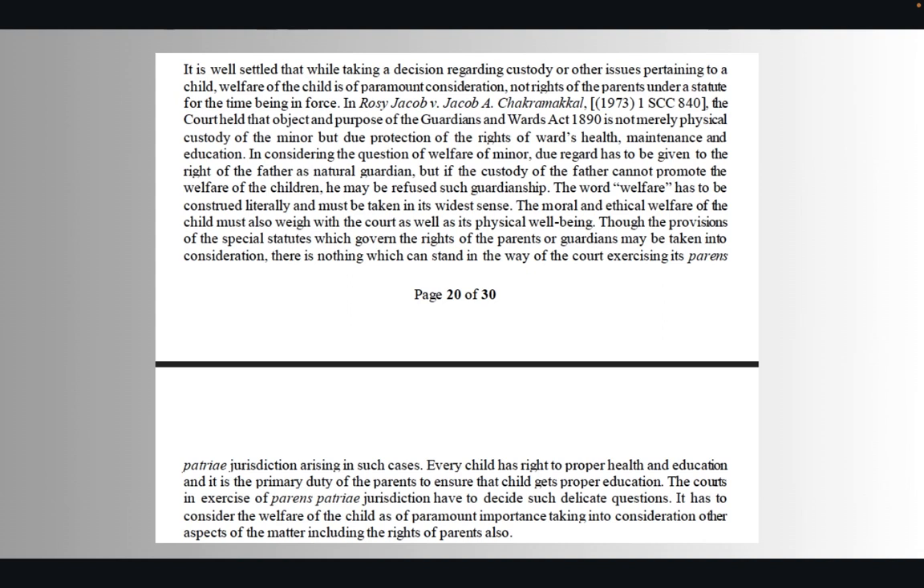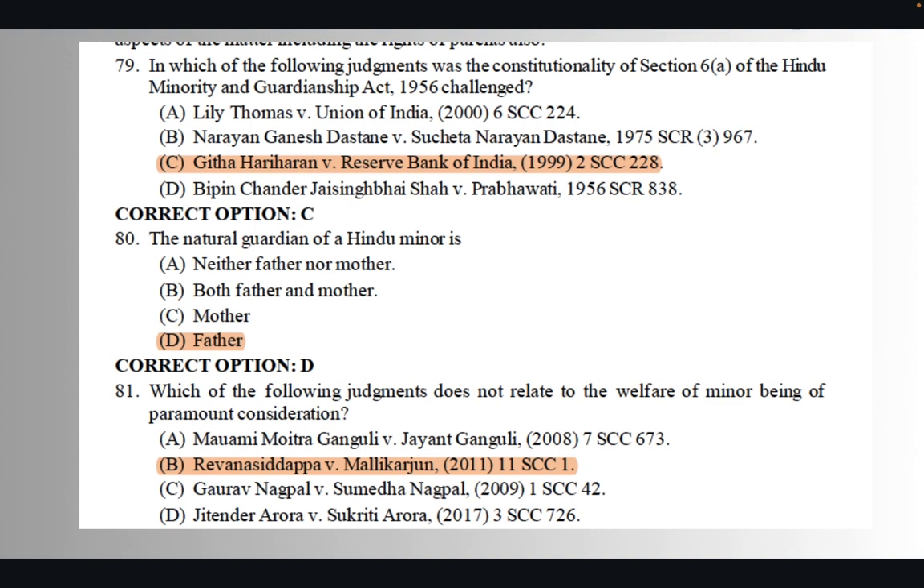Now, this was the first passage that they asked, and the next passage that they asked was with respect to the issue of guardianship. So from this, they asked very basic bare act questions. So the first question was that in which judgment the constitutionality of Section 6 of HMGA was challenged. So the answer was Geeta Hariharan, option C. Next was, who is the natural guardian of a Hindu minor? The right answer was option D. Next question they asked that which of the judgments does not relate to the welfare of the minor being the paramount consideration? That was option B.